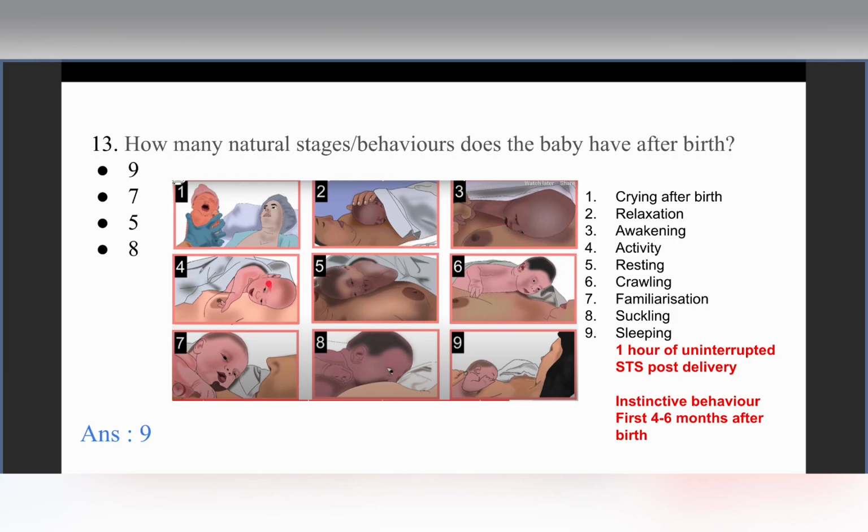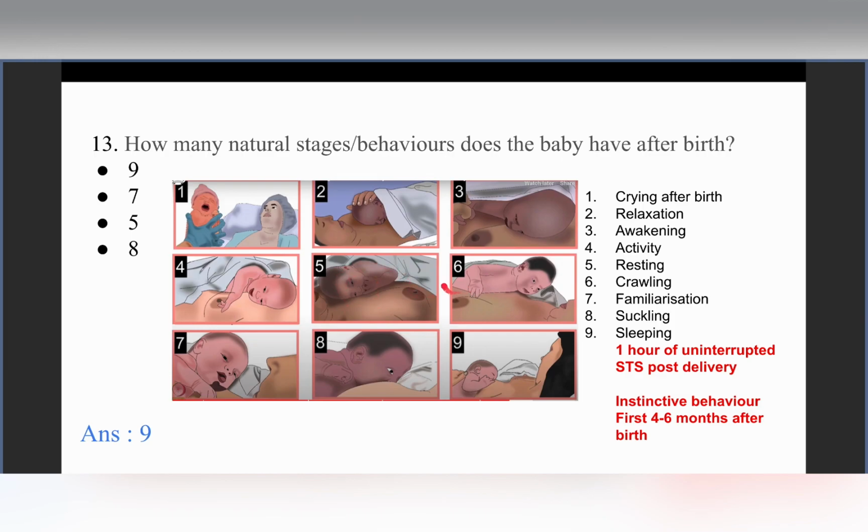So then this is followed by stage 4, which is activity. So in stage 4, the child now has more pronounced activities related to the wide opening of eyes, then wide opening of mouth, and movement of hands and fingers. So then stage 5 is again a stage of resting. So the baby has now figured out, okay, this is the place where I had to come and where I had to stay. So now I will rest for some time. So stage 5 is the resting phase again for the baby.